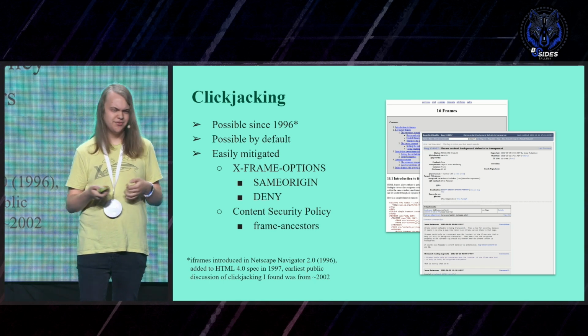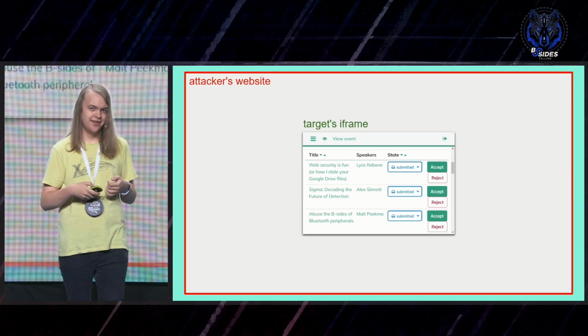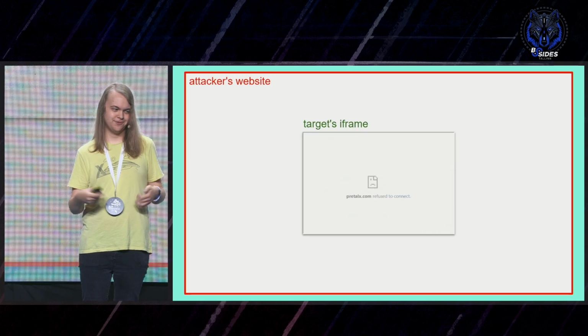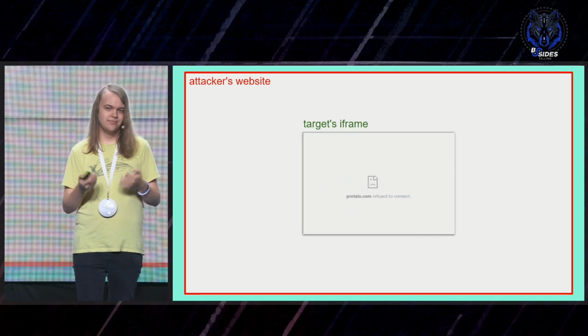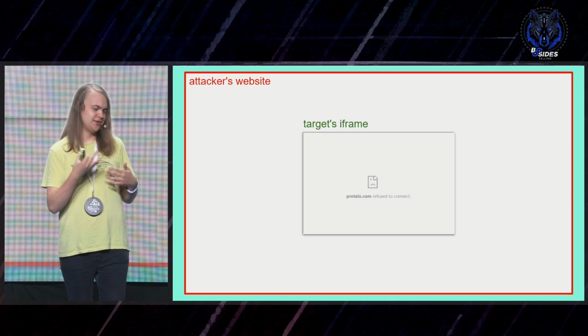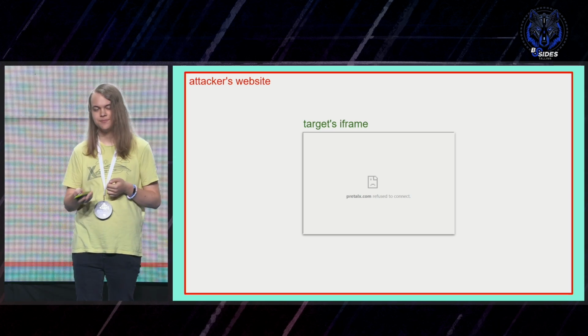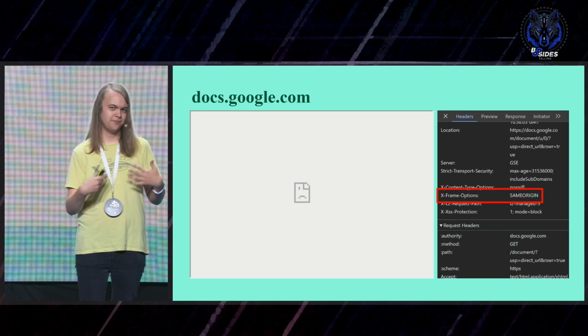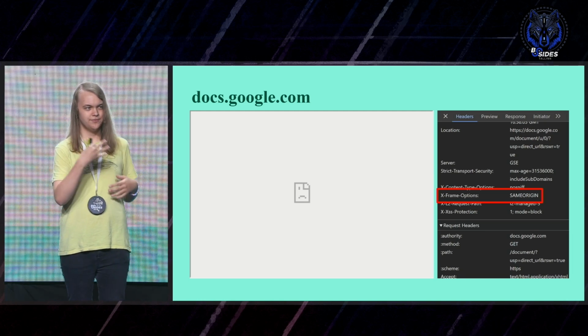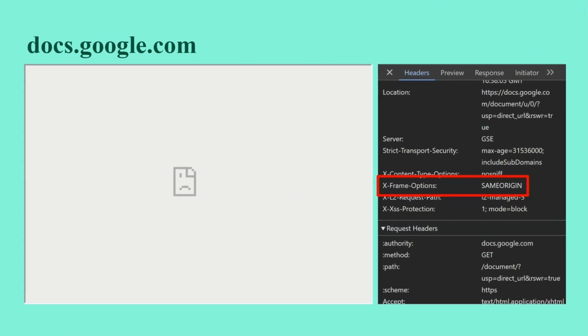So even with this example from the beginning, if I actually try to pull this off, you just see that error message. And that's because it uses one of those headers on the site. Let's take a look at another example. So for example, the Google Docs homepage. You can see in the network headers that it is in fact using the same X-Frame-Options header with the same origin value. And we cannot frame the page.